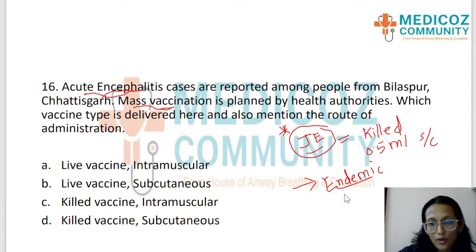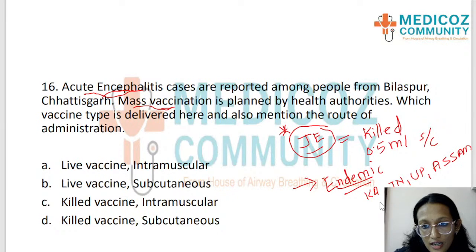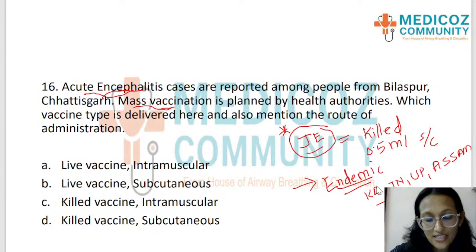That is very important. Okay, which are the endemic states? Karnataka, Tamil Nadu. There are many states, but very common: Karnataka, Tamil Nadu, UP, Assam. Okay, these are examples of states which are giving Japanese encephalitis vaccine because this disease is endemic.